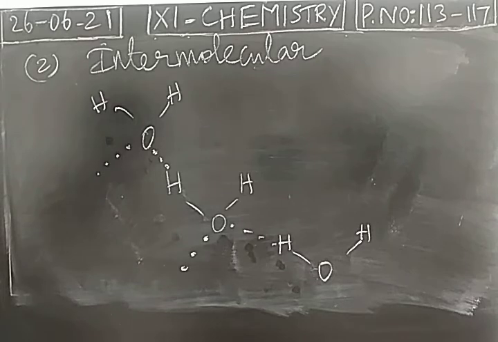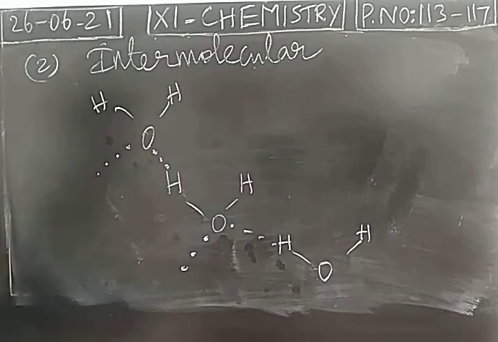Okay, what about density? When you take water molecules, based on the physical state, density changes. When the physical state changes, the extent of hydrogen bonding also changes. So the density value will also change. In the water molecule, each water molecule is tetrahedrally surrounded by 4 water molecules.